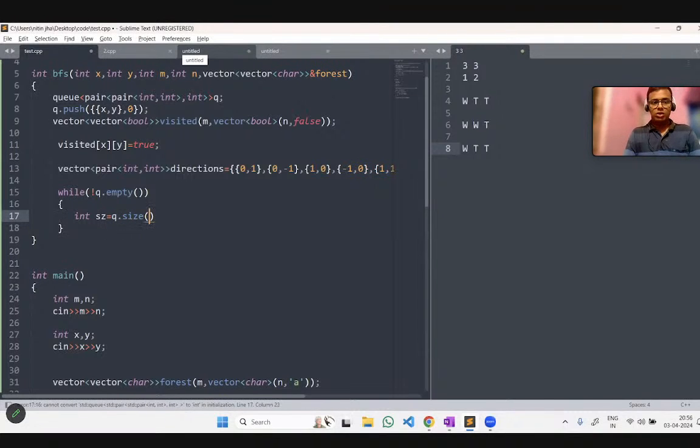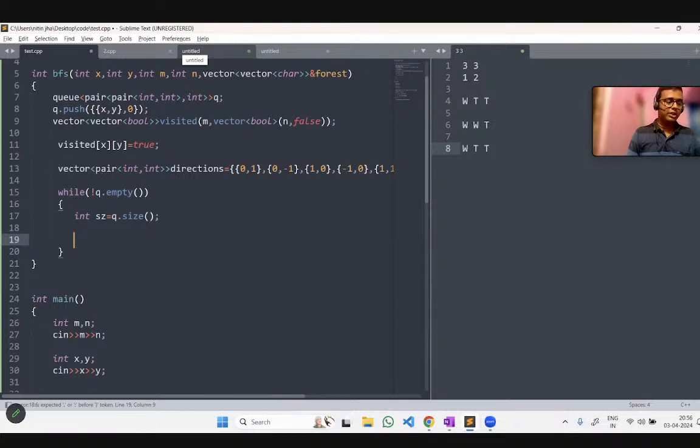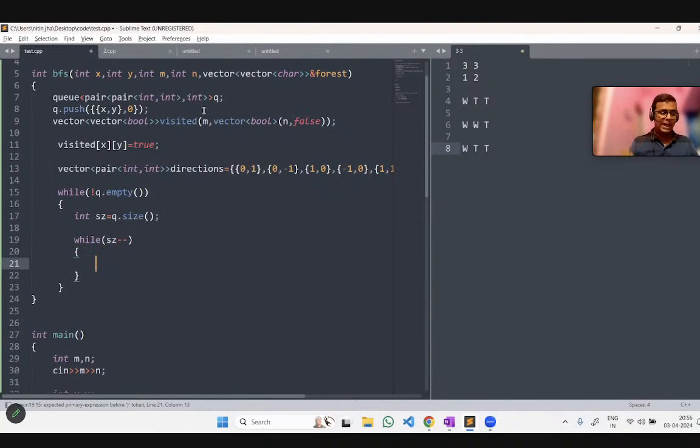And now this is being done. We are moving forward, and we keep going till this size is exhausted. We are moving through this size of the queue, and every time we are doing what? So what I am saying is, we are going through this size, and every time we have to create a pair.